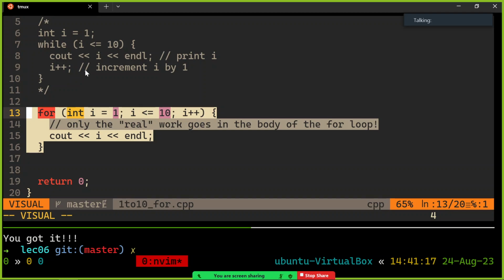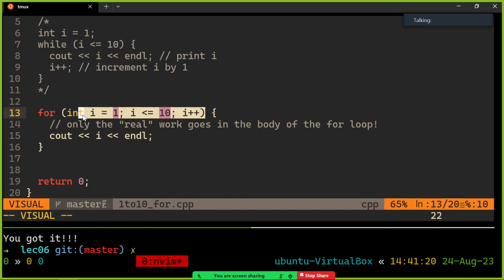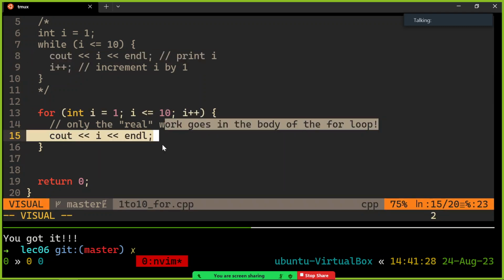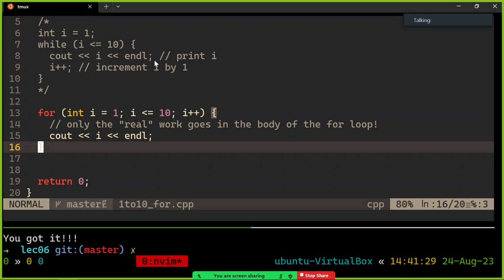Some people prefer it because it's all right there: I starting at 1, ranging from 1 to 10, incrementing by 1 each time. You can see that in the first line. You don't have to go look in the body for that. And it's I I'm messing with, and I'm printing I. That's what I'm doing. Okay, so let's run that and watch it do the same thing.